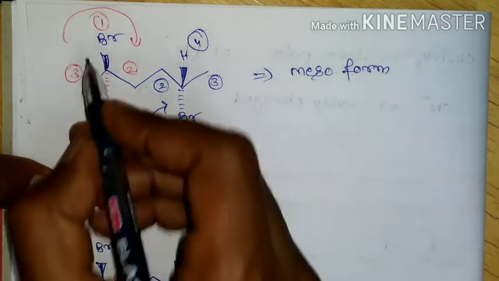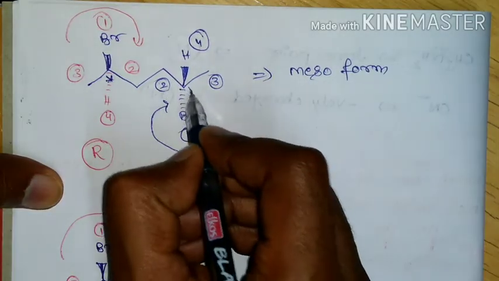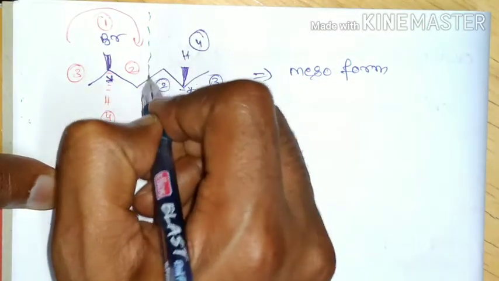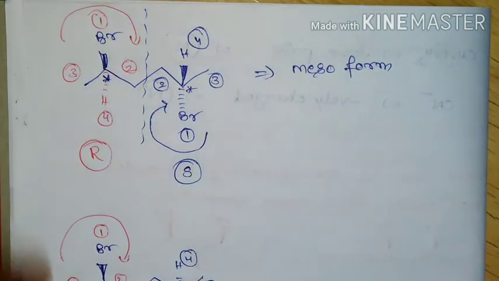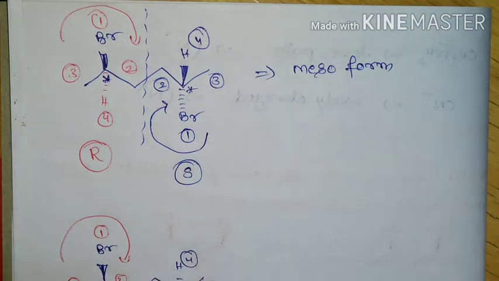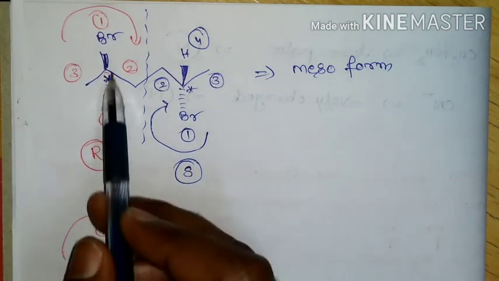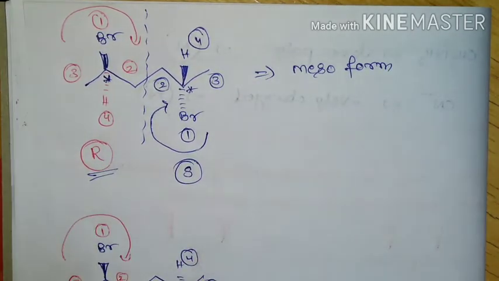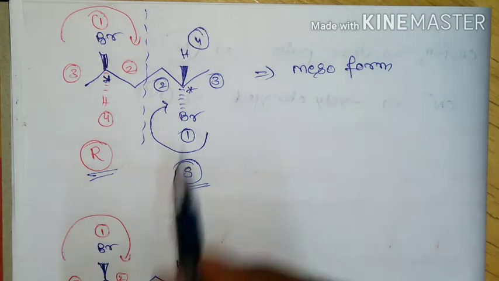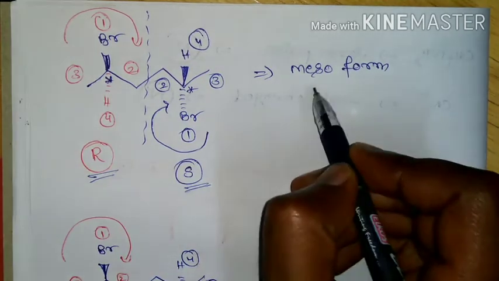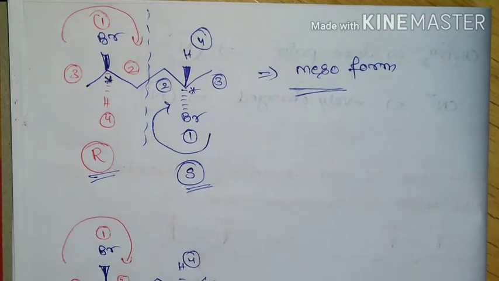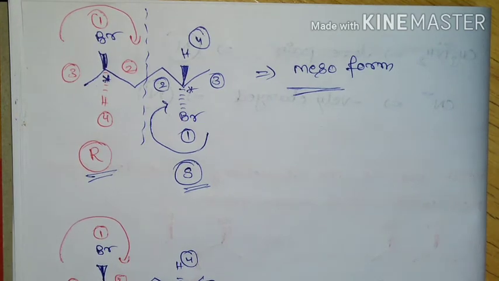And here also we have 2 chiral centers and at the same time this molecule is also going to possess a plane of symmetry, and if you assign R and S configuration, this chiral center is going to have R configuration and this chiral center is going to have S configuration. Hence due to internal compensation this molecule will have mesoform.